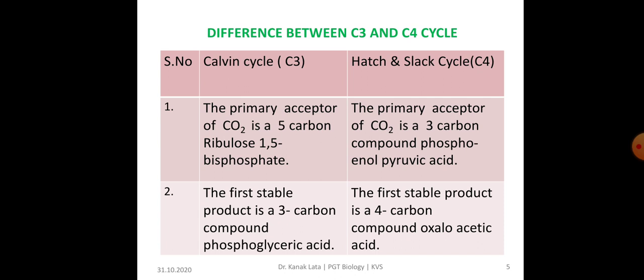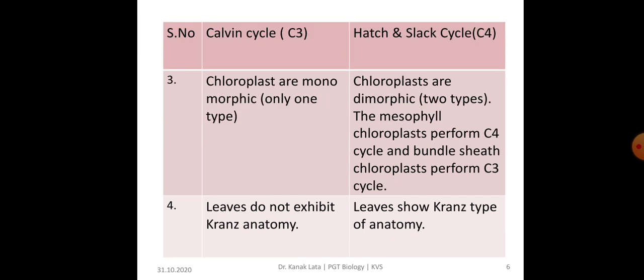In this Calvin cycle, the first stable product is a 3 carbon compound, that is phosphoglyceric acid. Whereas in case of Hatch and Slack cycle or C4 cycle, the first stable product is a 4 carbon compound, that is oxaloacetic acid.